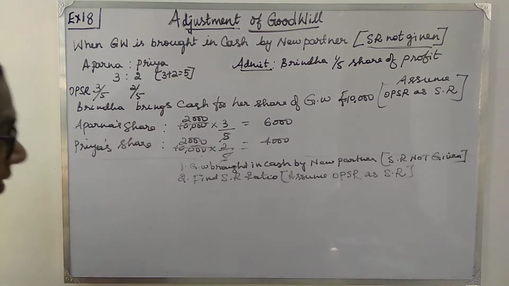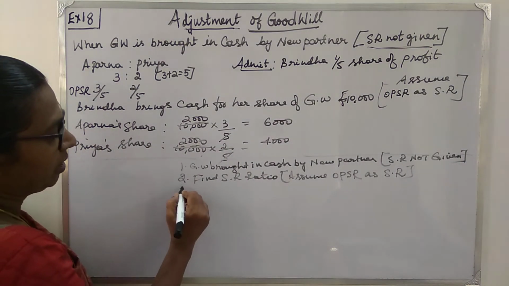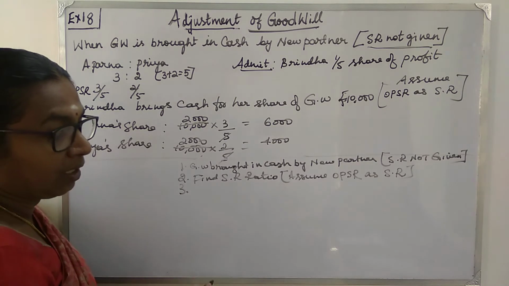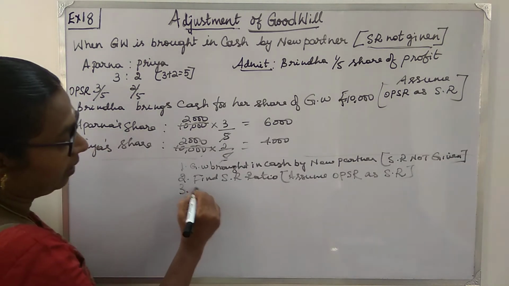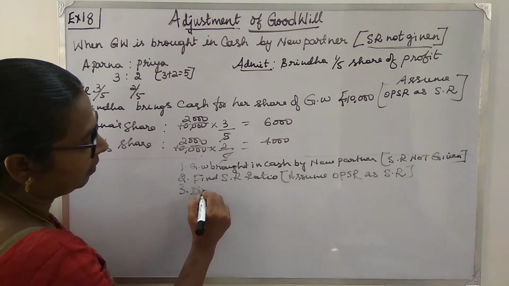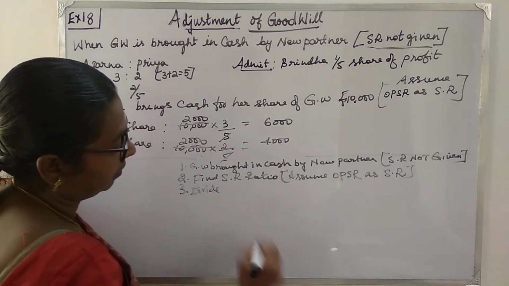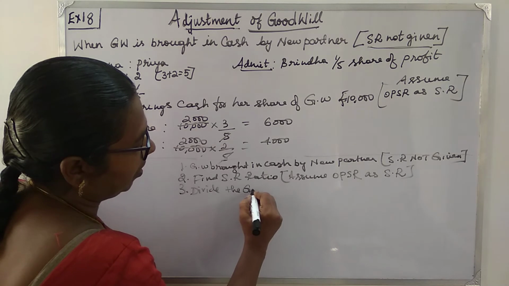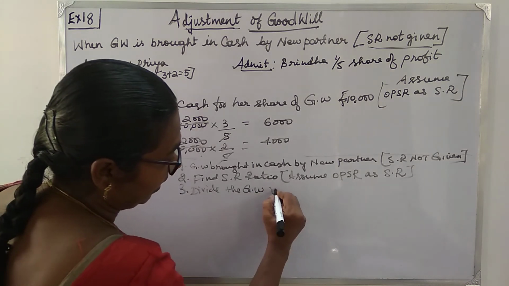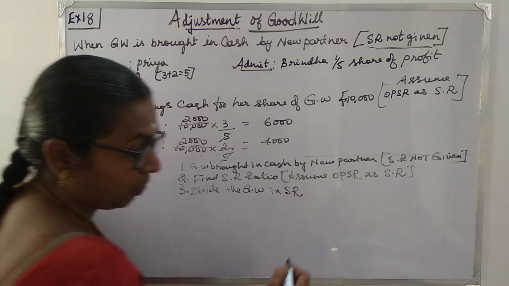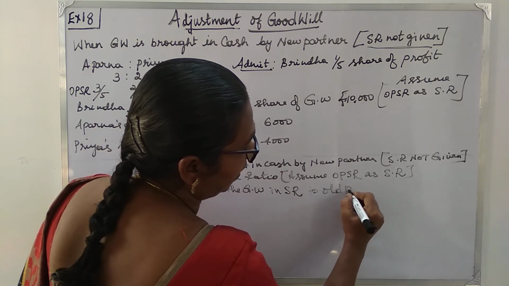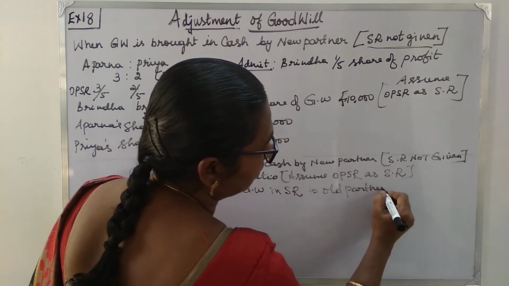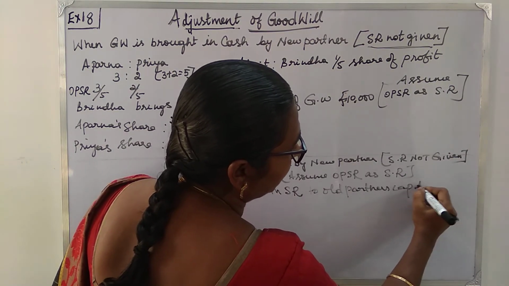Third step, what we have to do in this step: divide the goodwill in sacrificing ratio to the old partners' capital accounts.